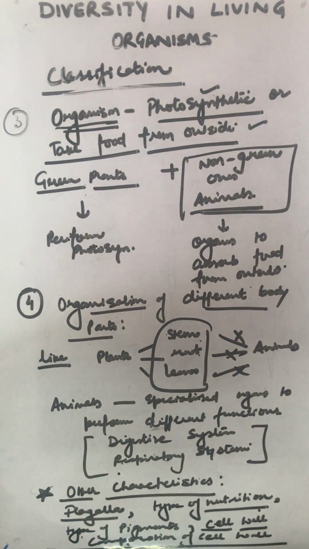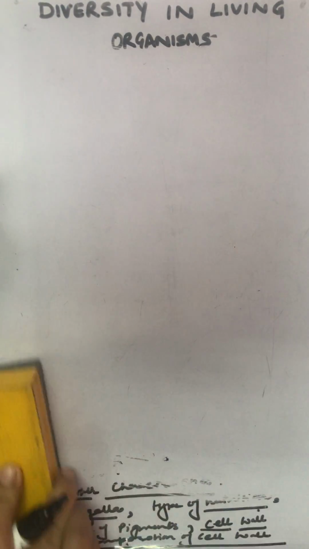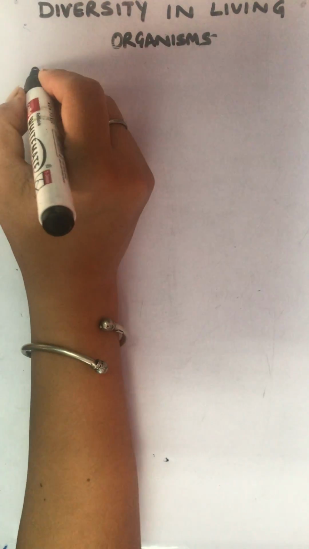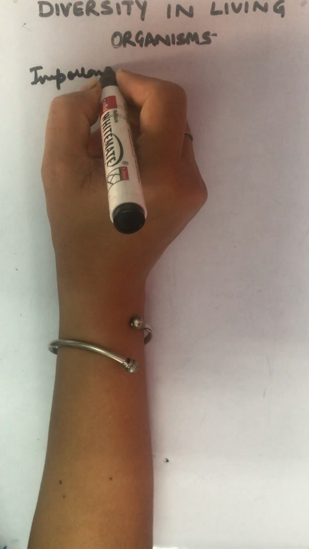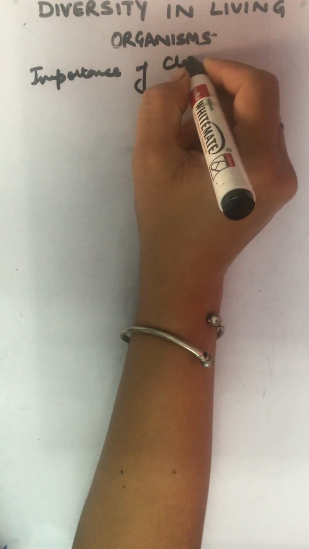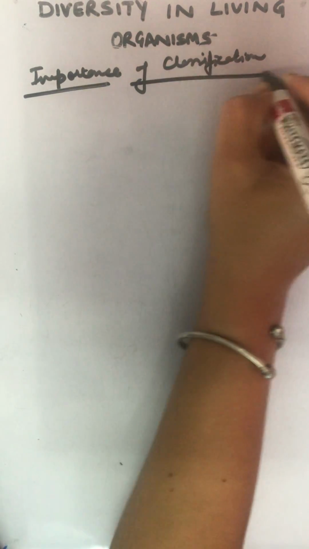Okay, now what is the importance of this classification? We have done classification, but why is it so important? Okay, let's do it in two lines. Importance of classification.